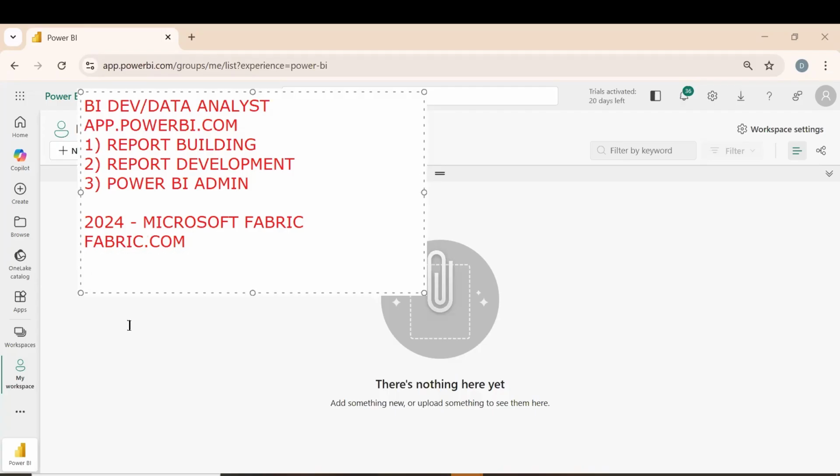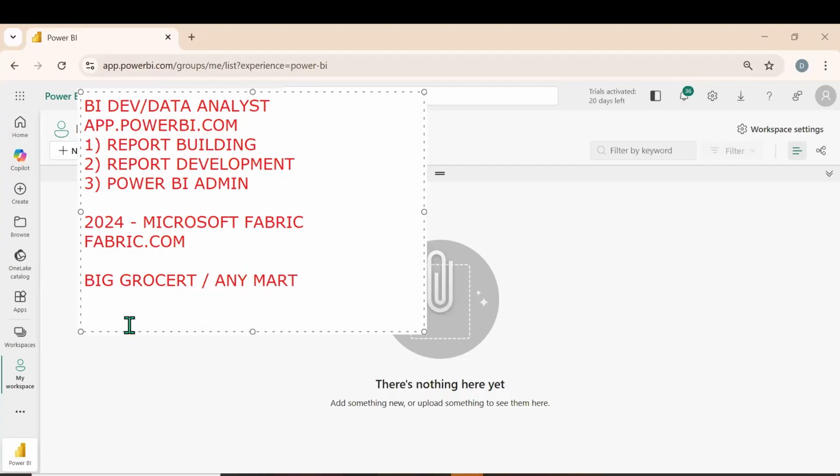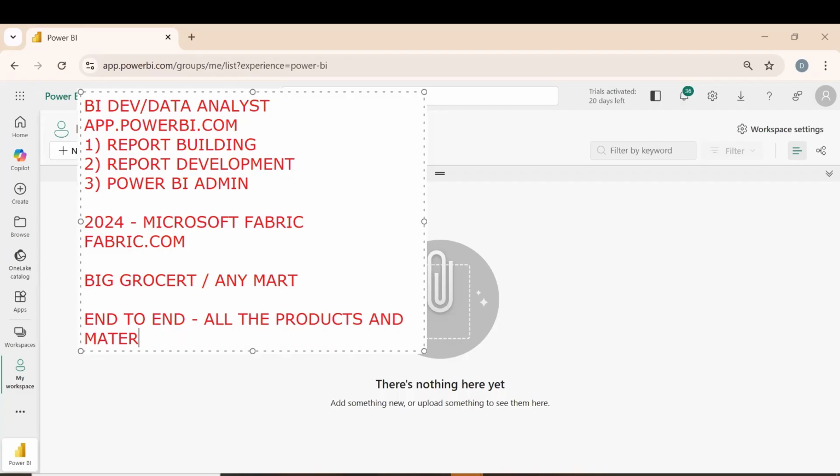If you want to buy any day-to-day products, what do we do? We go to a big grocery store, any mart. Whatever products we are using for our house, for our eating and all, from end to end, any material, all the products and materials we find in that mart.